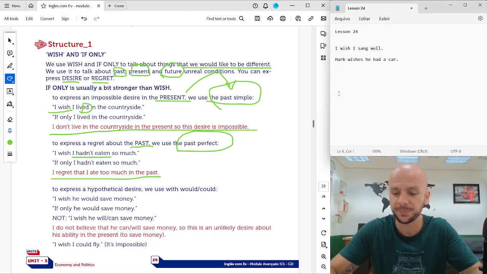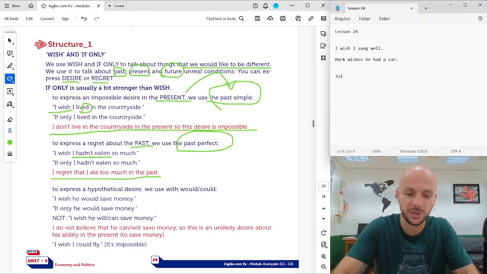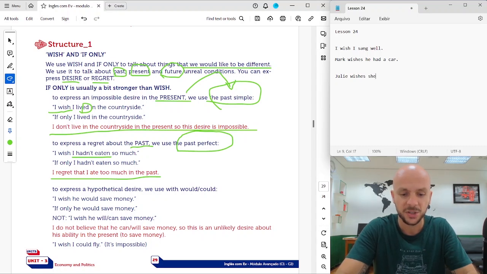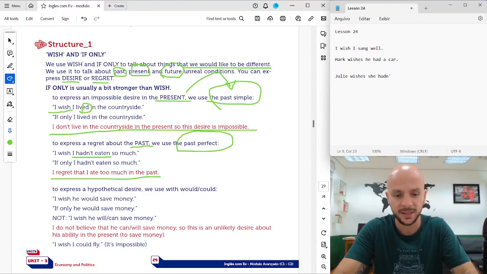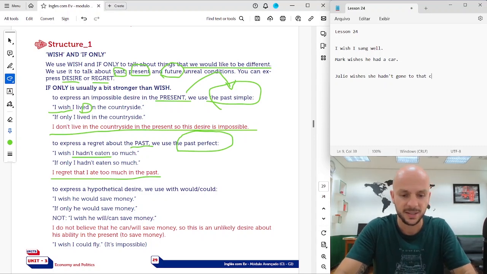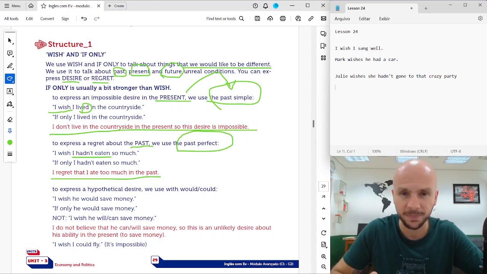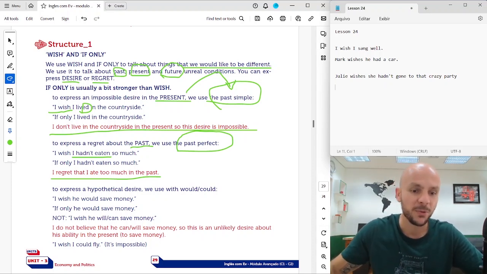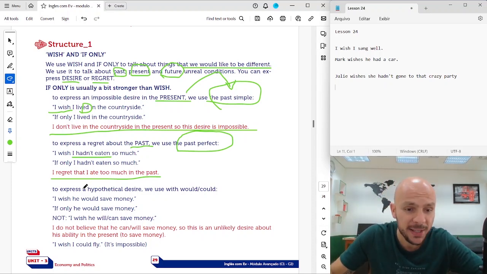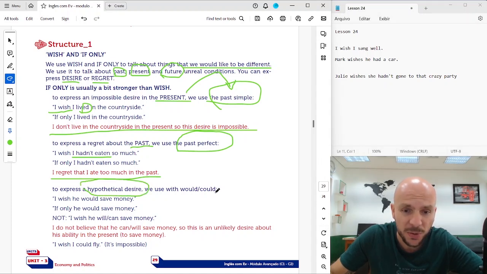Or another example: Julie wishes she hadn't gone to that crazy party. She went, but she wishes she hadn't gone. All right? Beautiful. And to express hypothetical desires, we use would and could.